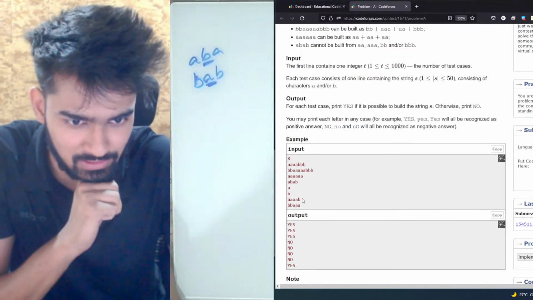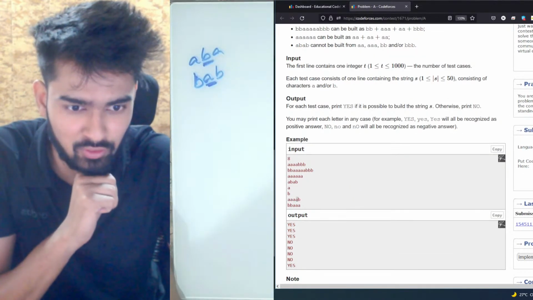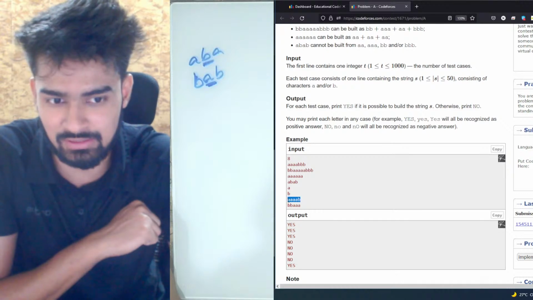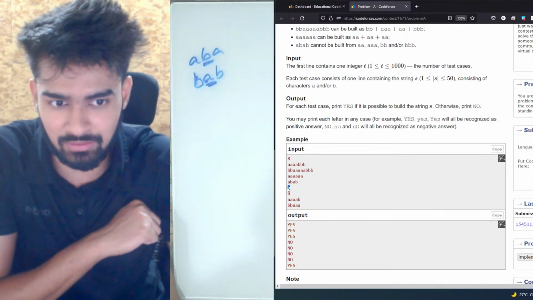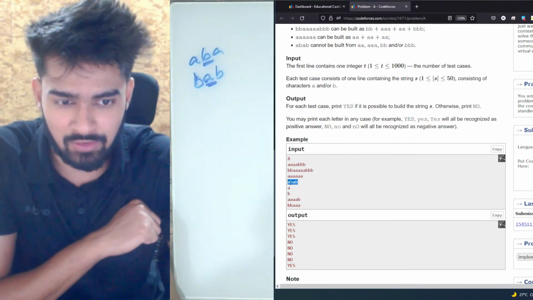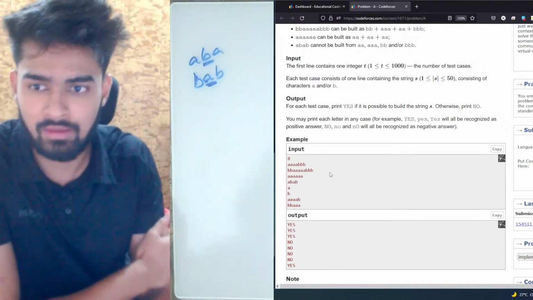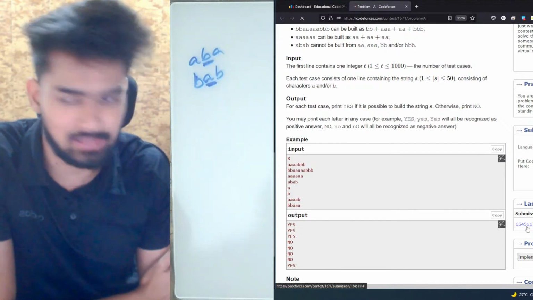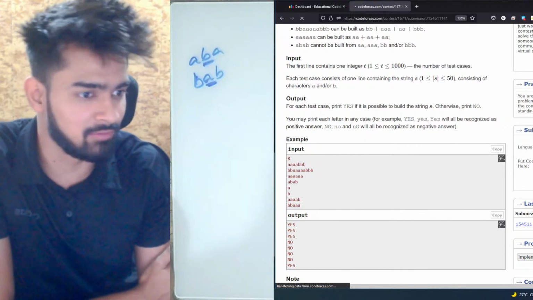So for example, in this case, if you see, you had a single B in the end, which is why this is not possible. Similarly for this one, and this one, and this one also. If you see, you had a single B here, then you had a single A here, and so on. I'll quickly show my code as well. I'm pretty sure everyone was able to do this problem.